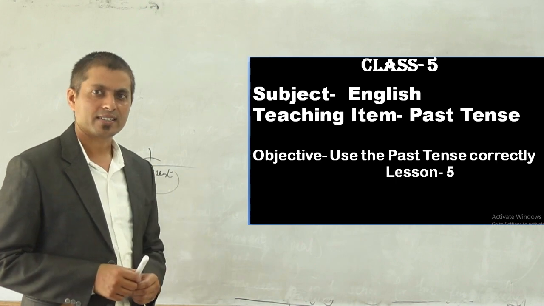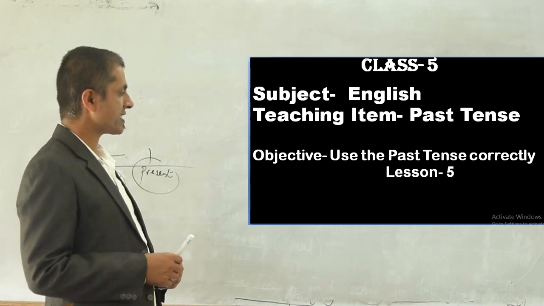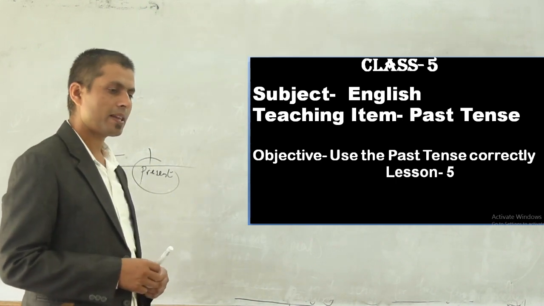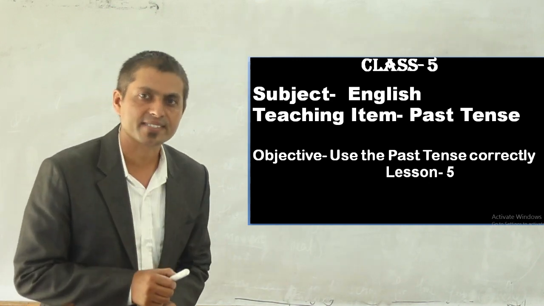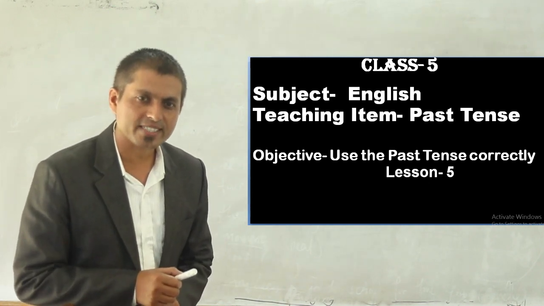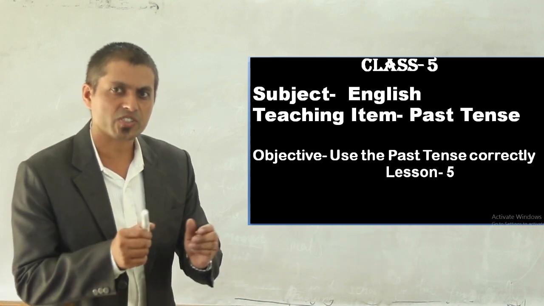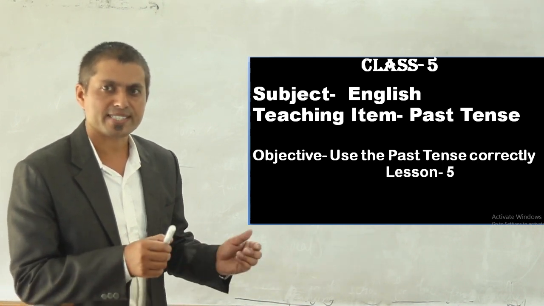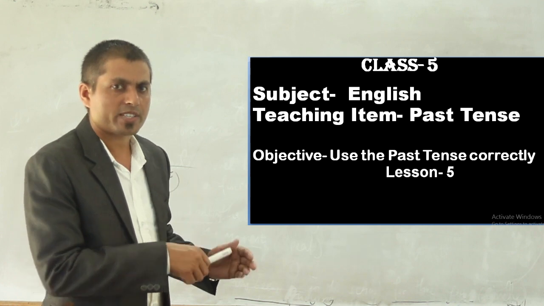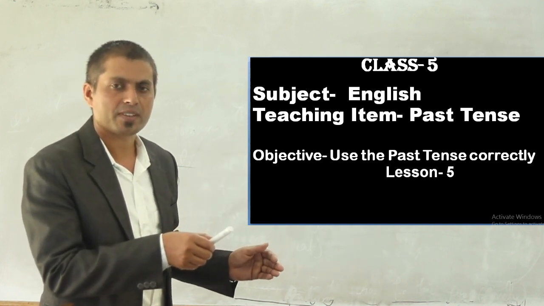And the last but not least is the past perfect continuous tense. Can you please create one sentence of the past perfect continuous yourself? Already I taught you this when I taught the entire tense at the same time.